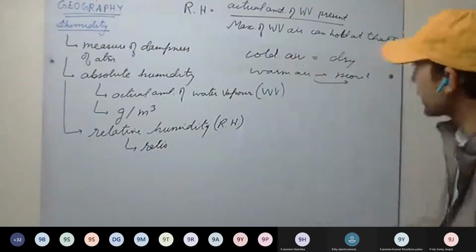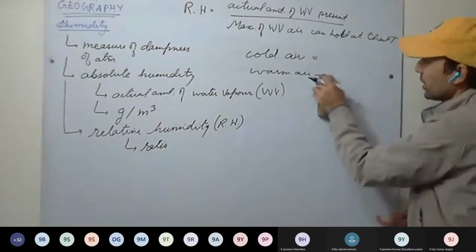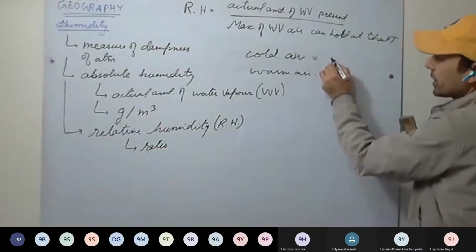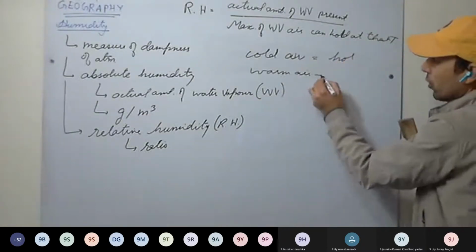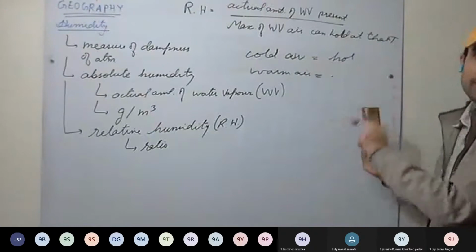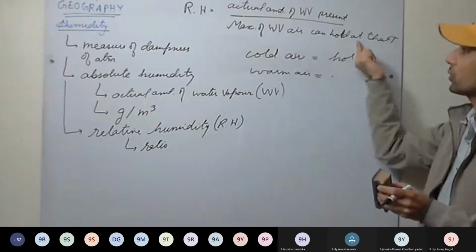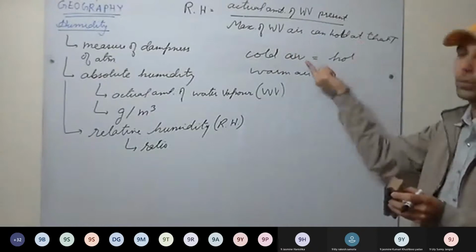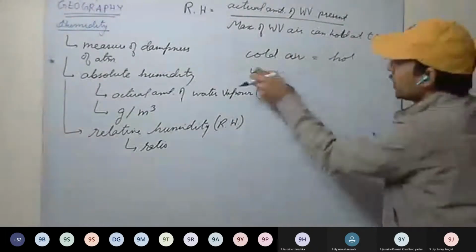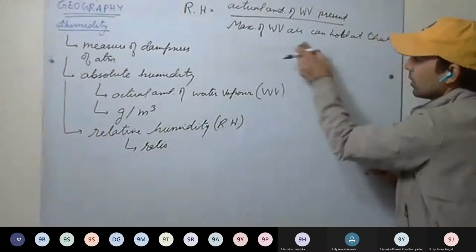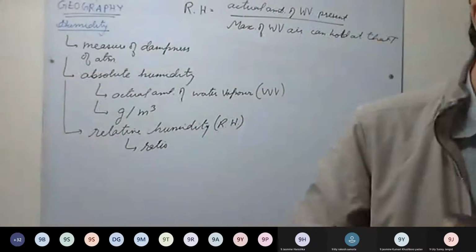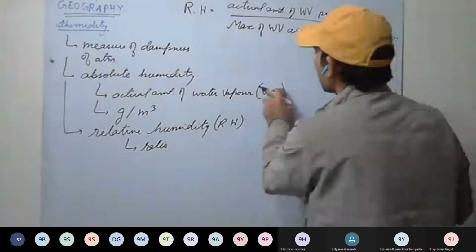Cold air has less capacity to hold the moisture. Warm air has more capacity to hold the moisture. That is, warm air can hold more amount of water vapor as compared to cold air. Okay, next point we have to discuss.